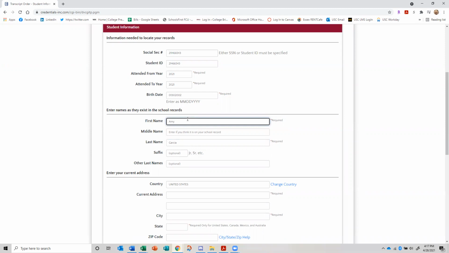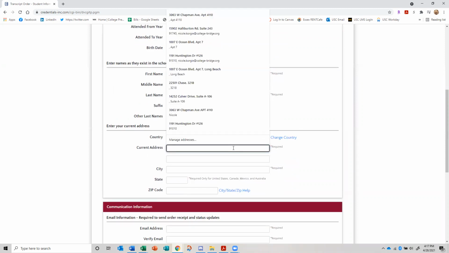Again, you should have been able to confirm this with your SLAM teacher. If you put a different name or a different spelling, it's not going to match and they're going to kick it back to you. So even if your name is spelled wrong, put it in spelled wrong, okay? So that they will match your name to your student ID, to your birth date. We can take care of the misspelling of a name at another time.